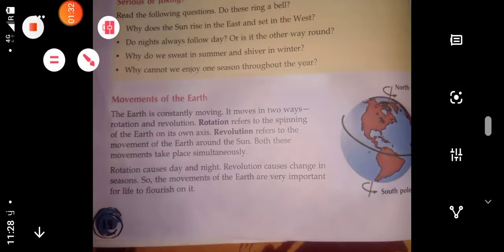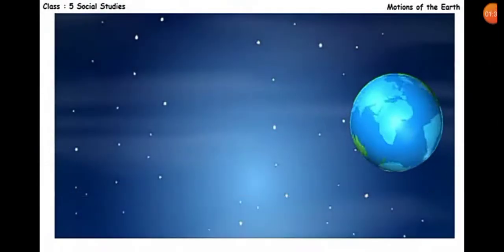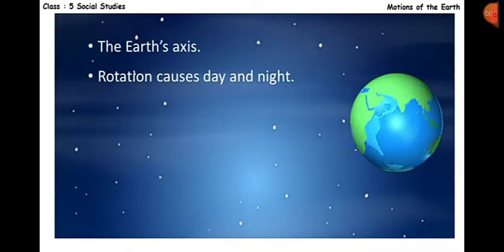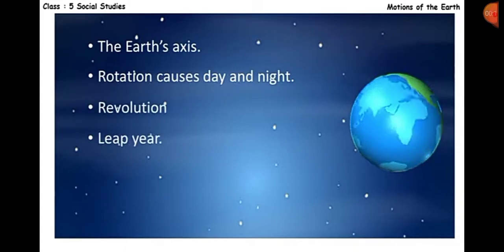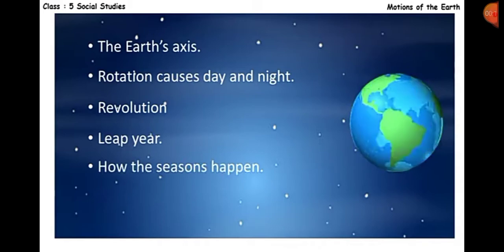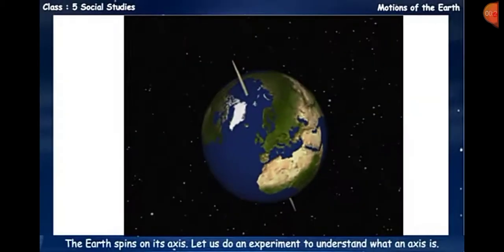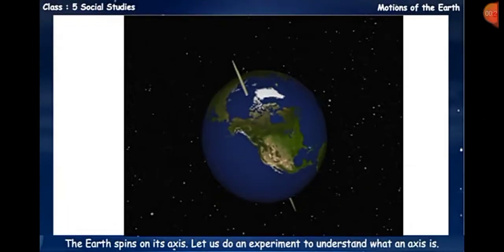Okay, students. There are some points which we will learn in this chapter: the earth's axis, rotation causing day and night, revolution, leap year, how the seasons happen, and the rhythms of the earth's movement. So students, the earth spins on its axis. You can see in this figure that the earth is spinning on its axis.